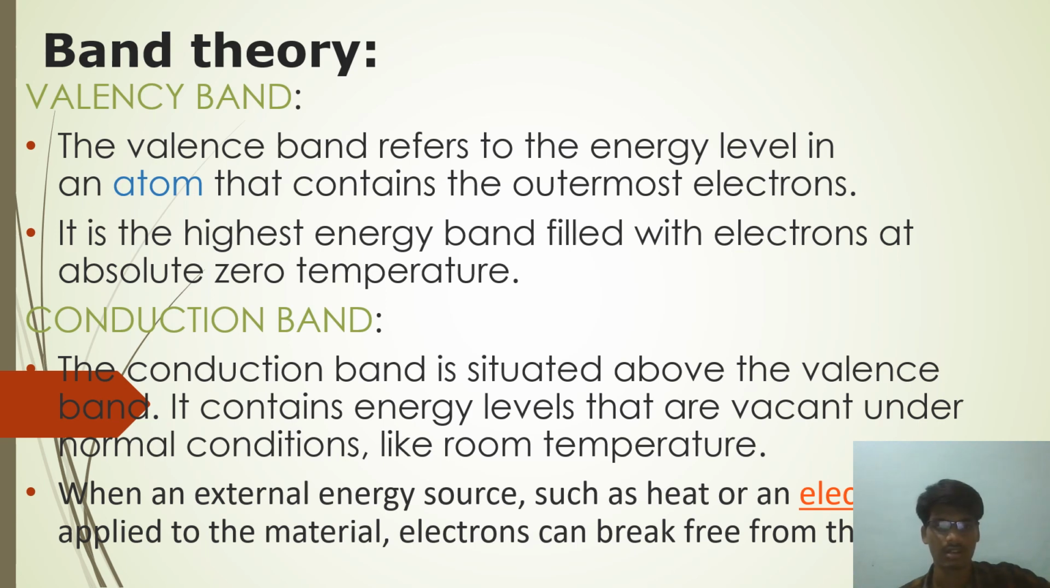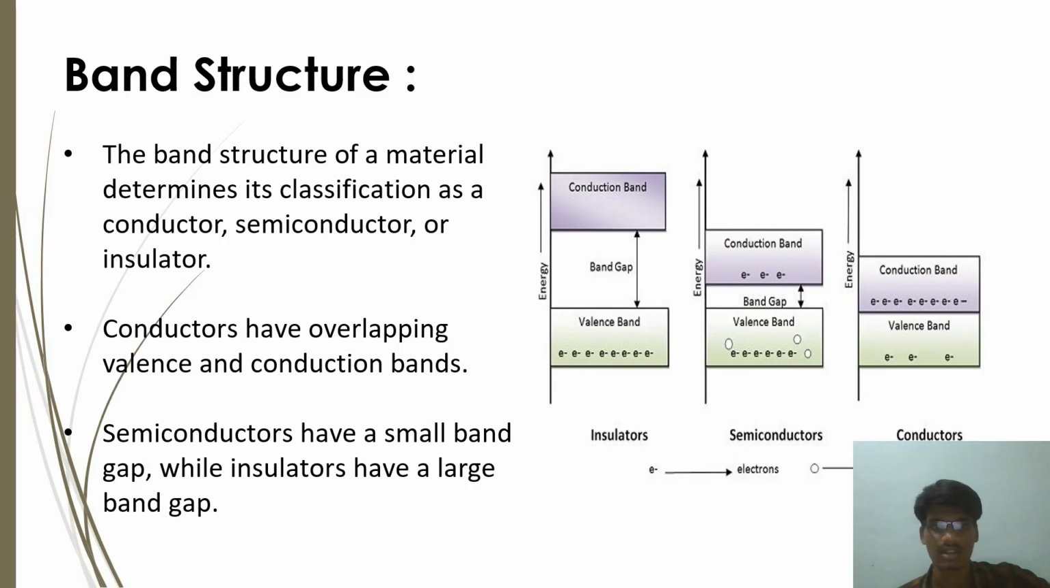Next, conduction band. The conduction band is situated above the valence band. It contains energy levels that are vacant under normal conditions like room temperature. When an external energy source such as heat or electrical energy is applied to the material, electrons can break free from their normal state. These are the band structures.